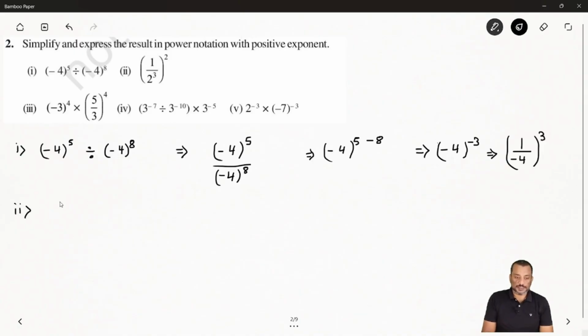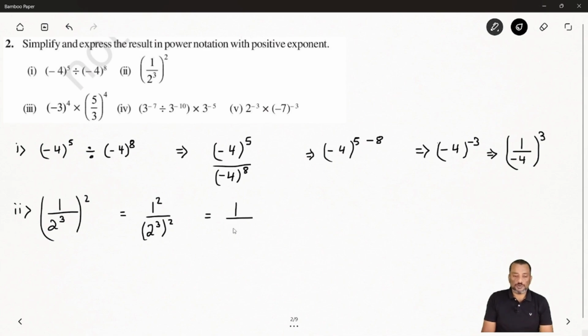Now coming to the second question. Second question, it is saying 1 by 2 to power 3 and whole power is 2. So we can say 1 to the power 2 by 2 to power 3 and whole 2. So you remember the power rule, power law. So we can apply that one. So 1 square will be 1.